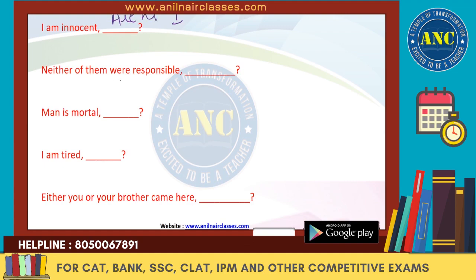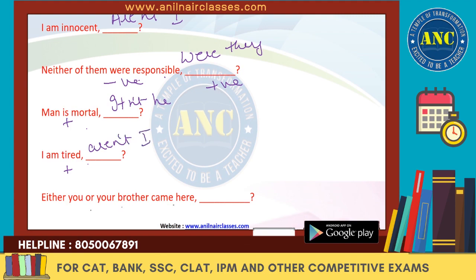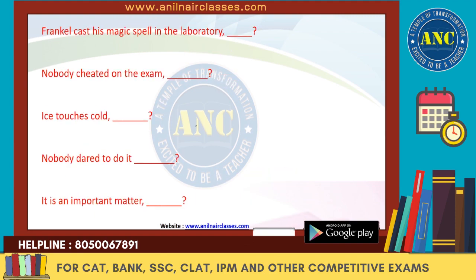Neither of them were responsible. That means they were not responsible, so you will say were they. It's a negative sentence, so the question tag has to be positive. Man is mortal. It is positive, so you'll say isn't he? I am tired. It's positive, so it should be aren't I? Either you or your brother came here, so it should be didn't you? Next one. Frank cast his magic spell in the laboratory.